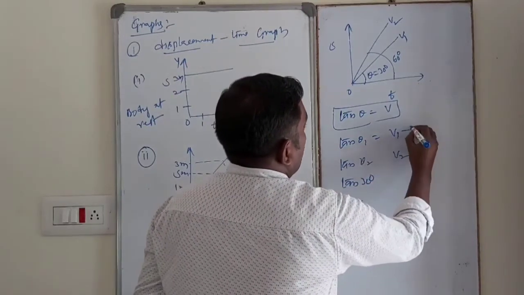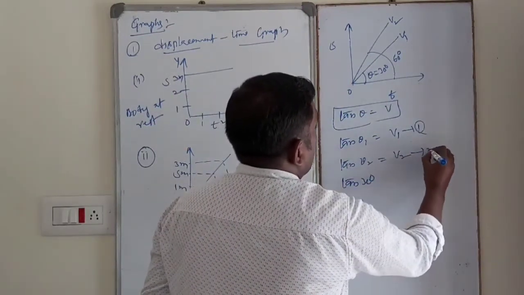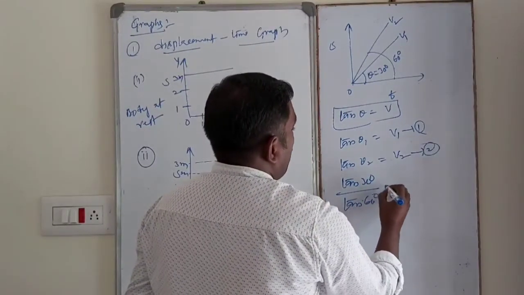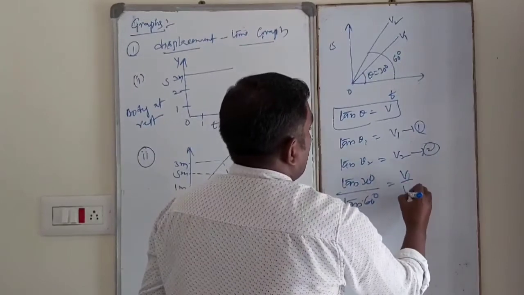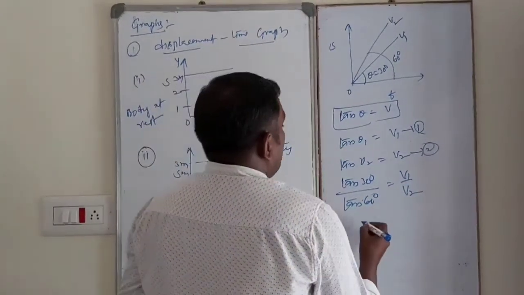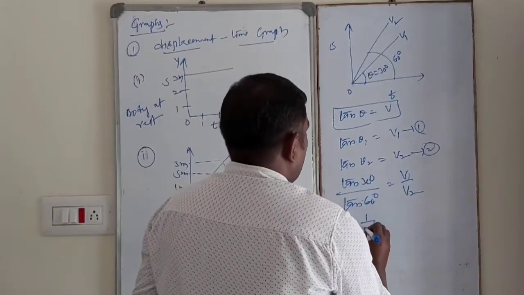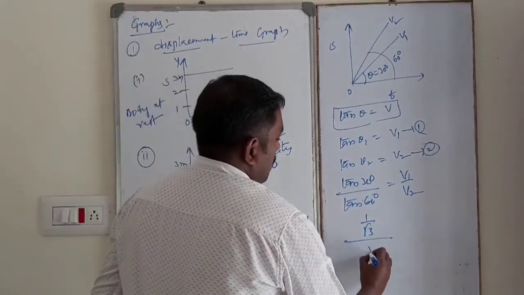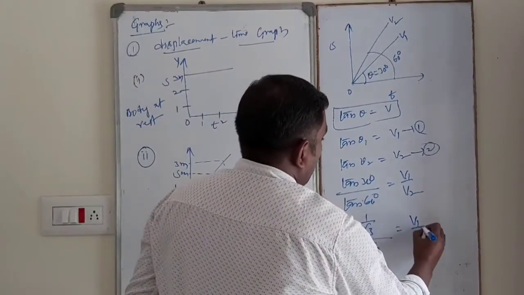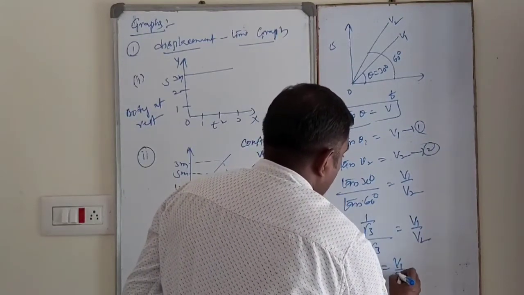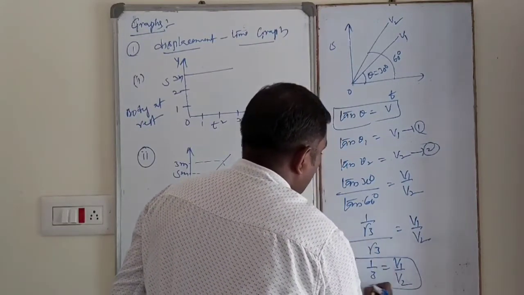Of course, this is equation number 1. This is equation number 2. Tan 30 by tan 60 dividing 1 by 2, so V1 by V2. Tan 30 is 1 by root 3, and tan 60 is root 3. That is equal to V1 by V2. So that is 1 by 3. V1 by V2 is equal to 1 by 3.